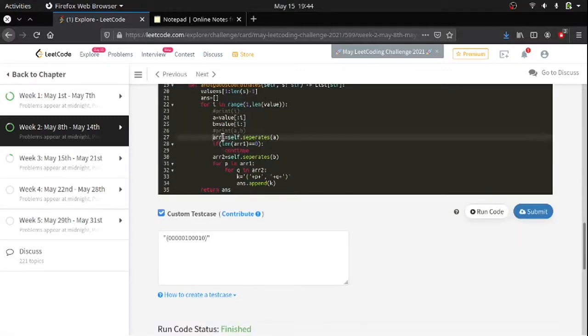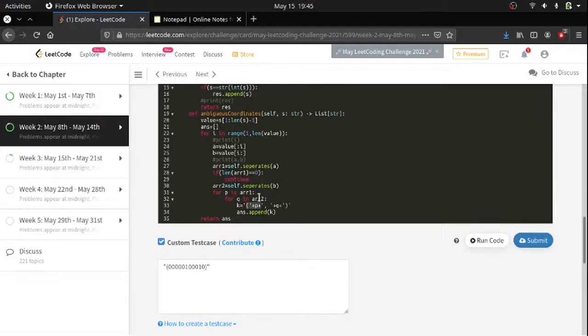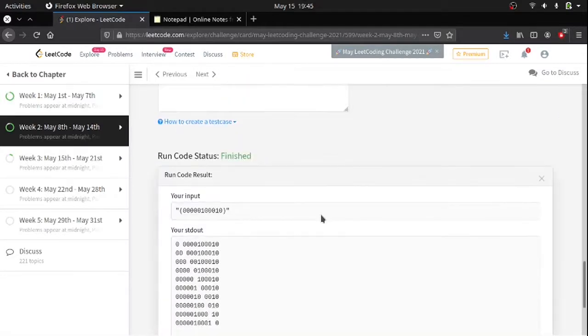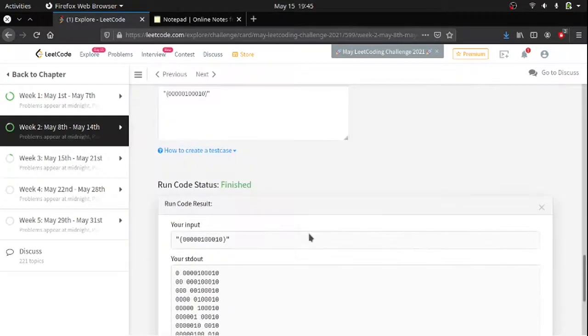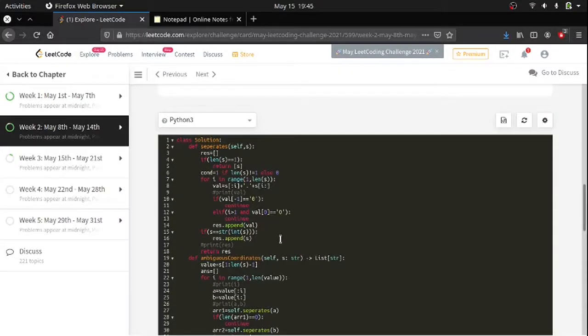After getting array 1 and array 2, which are the valid separate combinations of a and b values, I proceed for combinations. Those are appended into the answers array. So that's what I'm going to return. So it is done. We are returning, but how we are doing it is all dependent on this separates function.